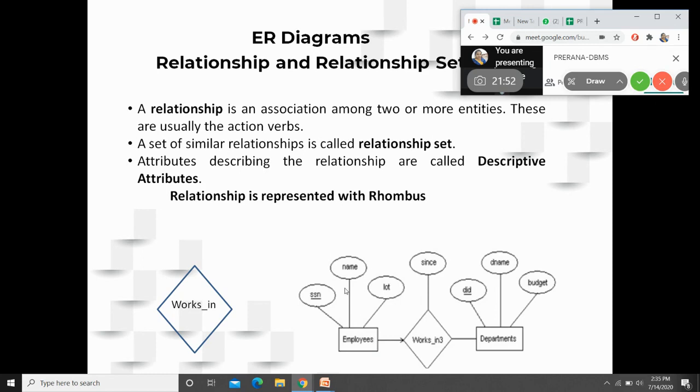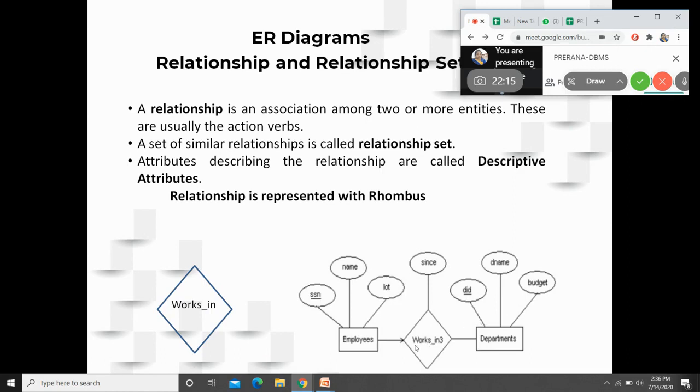SSN is the social security number which is available for US people. Here we have Aadhaar. Then name. Then works in is a relationship. Employees work in departments, so department becomes a logical entity. So here you have department ID, department name, and budget.